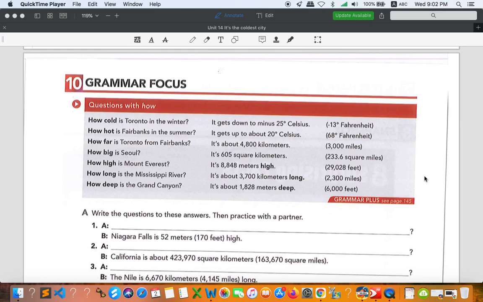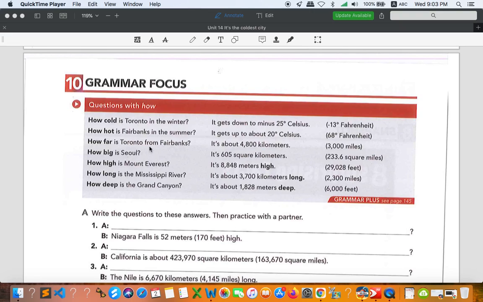All right, so if you take a look at the first question, how cold is Toronto in the winter? Whenever you see something like cold in the winter, you cannot say hot in the winter, right? But of course, the answer, you can see it gets down to minus 25 degrees Celsius, or you can say minus 13 degrees Fahrenheit. How hot is Fairbanks in the summer? It gets up to about 20 degrees Celsius or 68 degrees Fahrenheit.